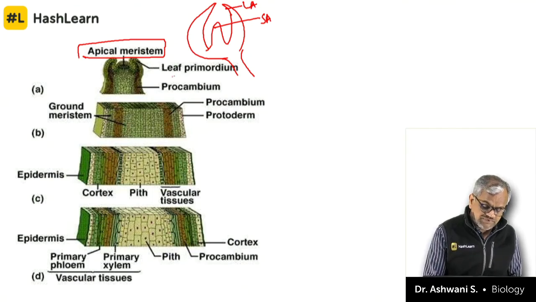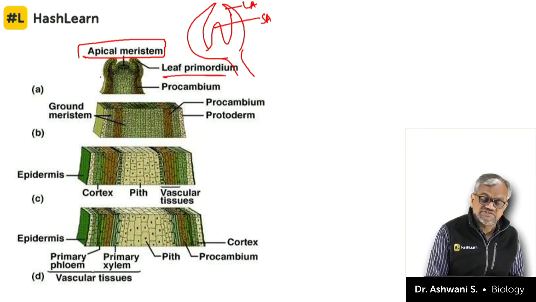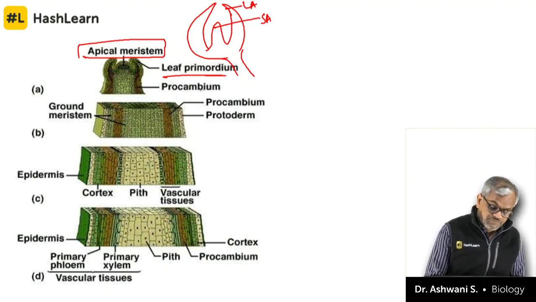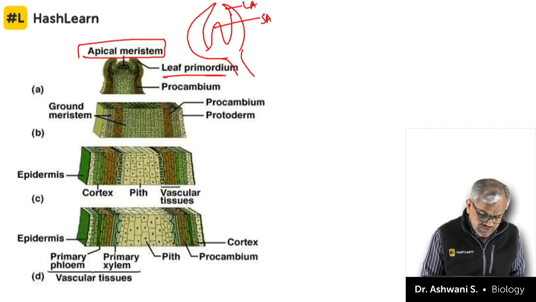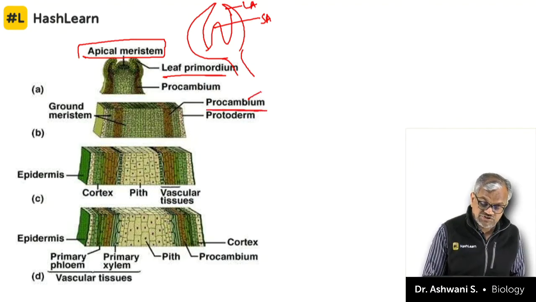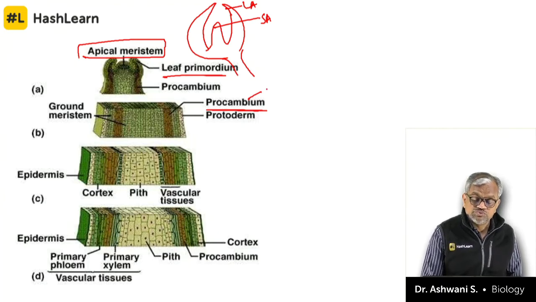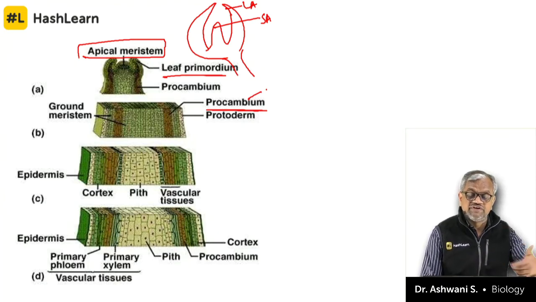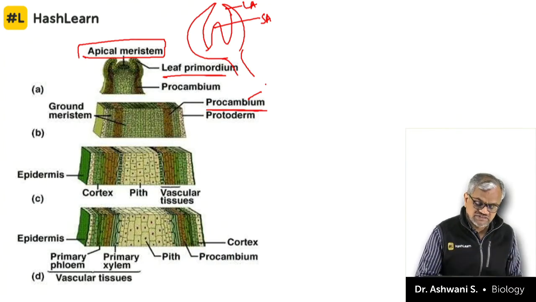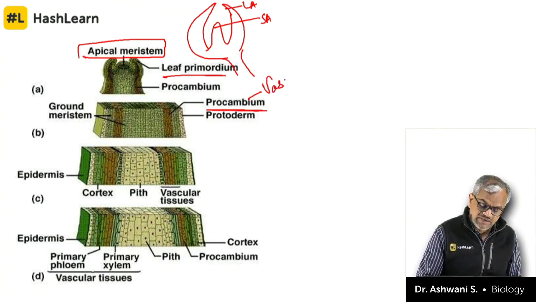And at the leaf apex, where the entire business starts, is the primordia, leaf primordia. And further, if you see, the primitive type of cambium is procambium, which will give rise to a tissue which will have a capacity of dividing and redividing, which is responsible for the growth in the girth, that is cambium.